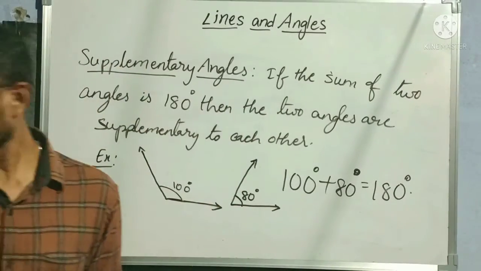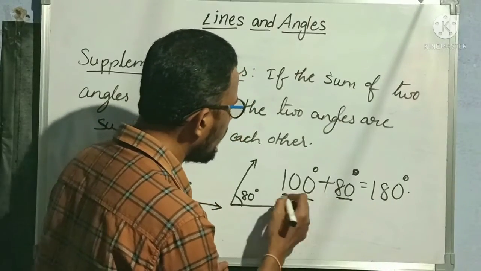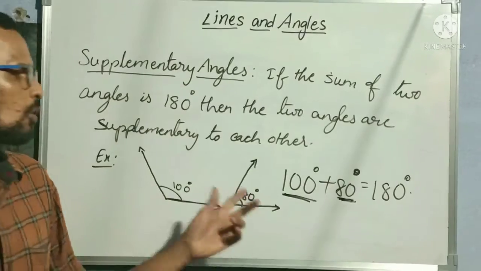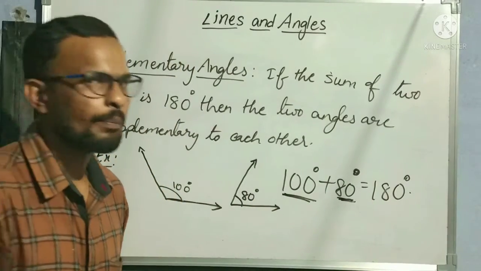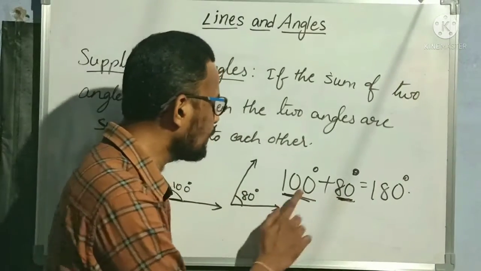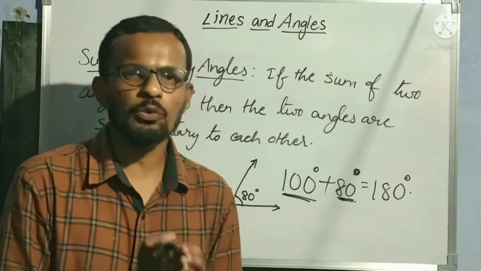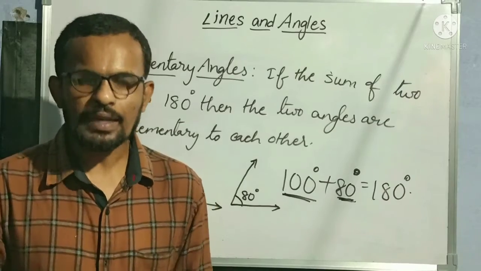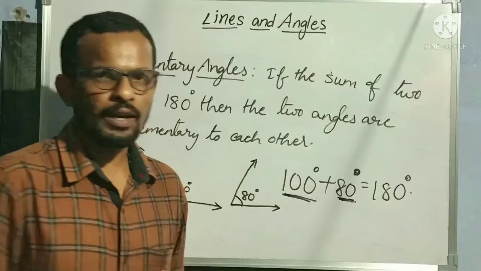From this I can conclude one more thing, that 80 degrees is the supplement of 100 and 100 is the supplement of 80, and both are supplements of each other. Understood? So what is the supplement of 100? 80. What is the supplement of 80? 100. Understood now? Only if the sum of two angles is 180 degrees can we say that those are supplementary angles, and from there we can know the supplement of the other angle.